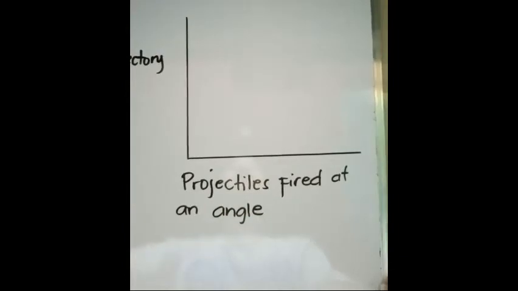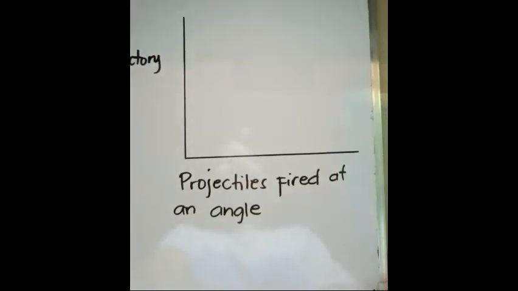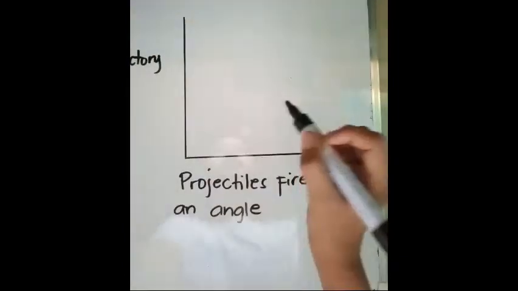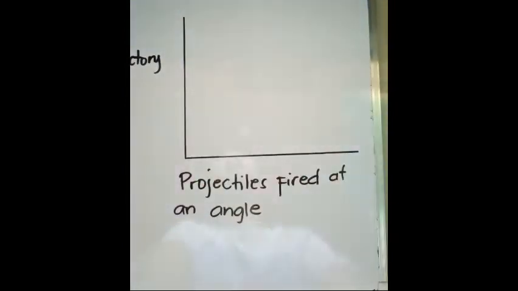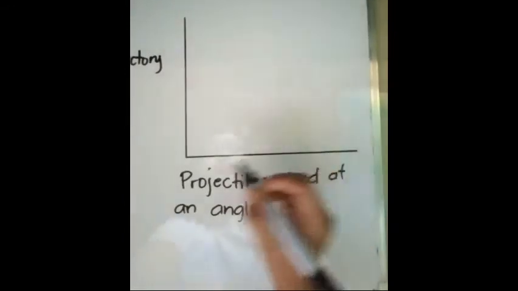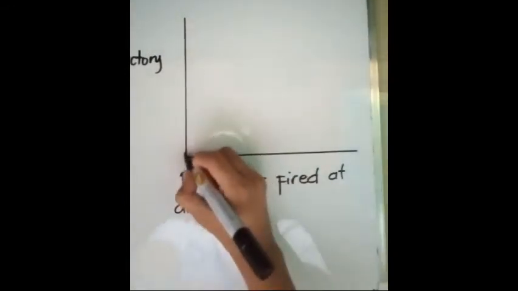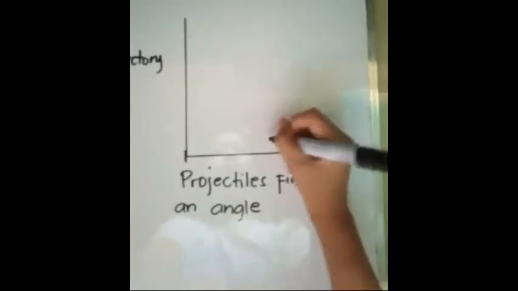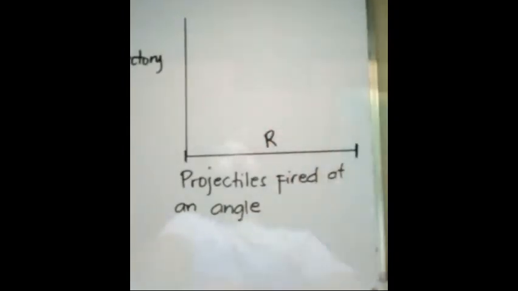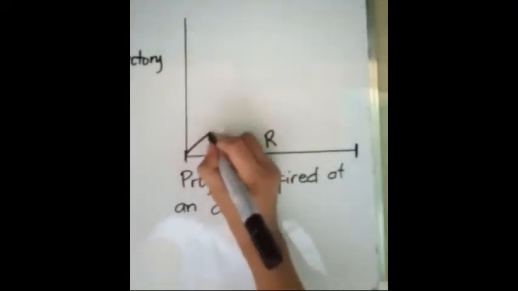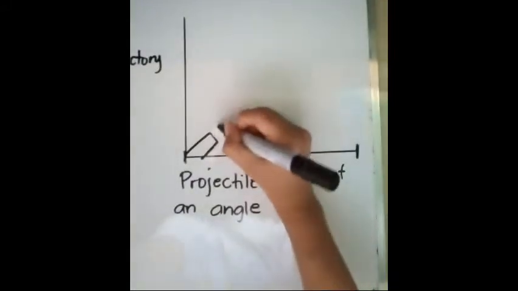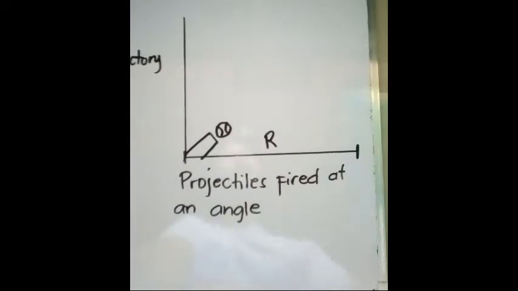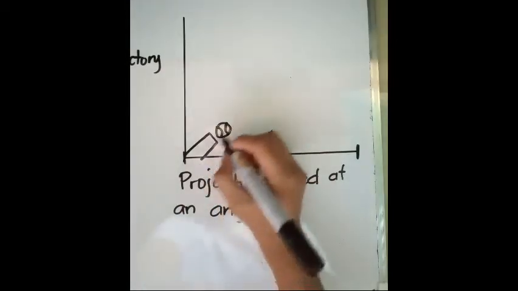Okay. So, projectiles fired at an angle. So, for example, ito, simula dito hanggang dito, hindi na yun yung ating height. Okay? But the same pa rin, ito pa rin yung ating range. So maybe, for example, we have here a cannon. Nandito yung cannon natin. Syempre, nag-fire siya ng cannonball. Ayan, ball pa rin yung example natin. So, it is fired at an angle.